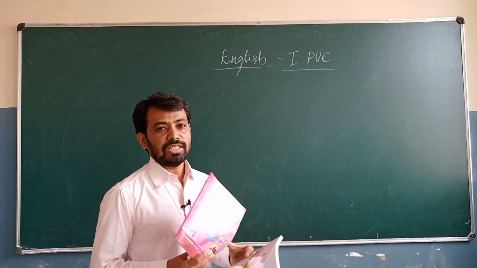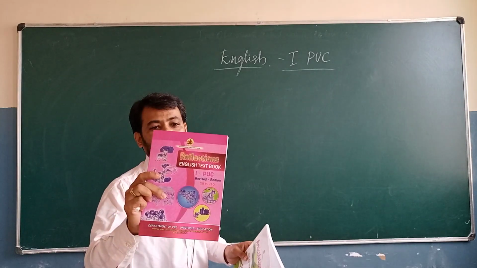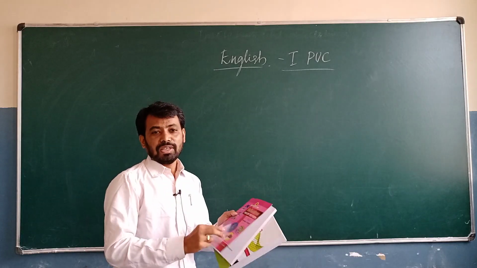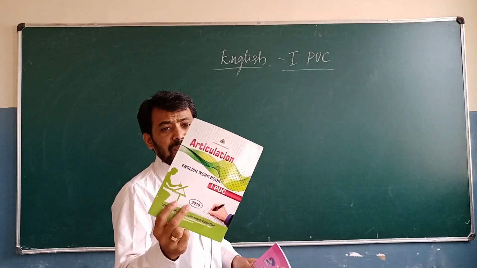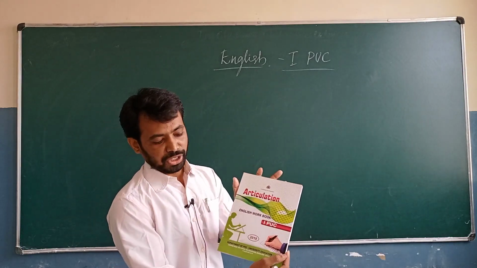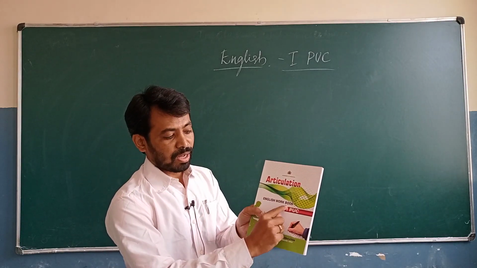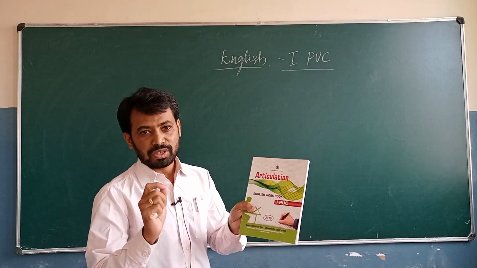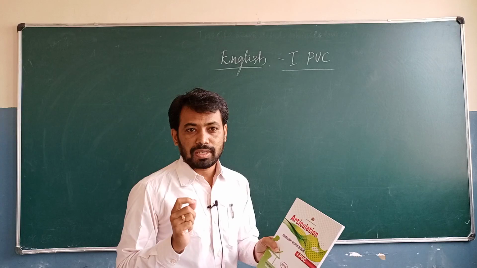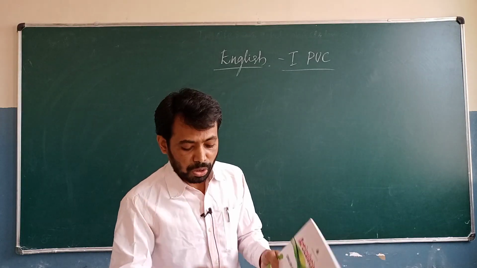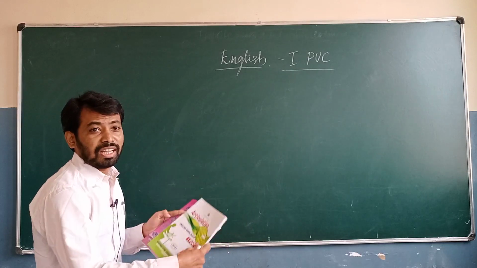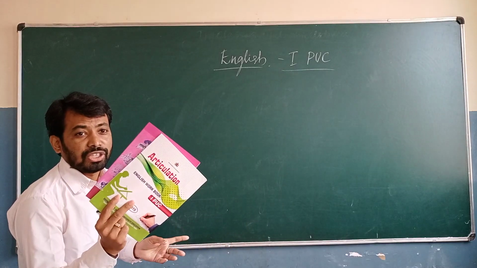Look at this. The first one is Reflections. This is your textbook. And then another book is Articulation. This is the workbook, which is the grammar book. So these are the two books: one is Reflections, another one is Articulation.